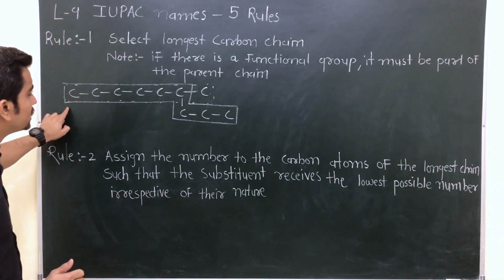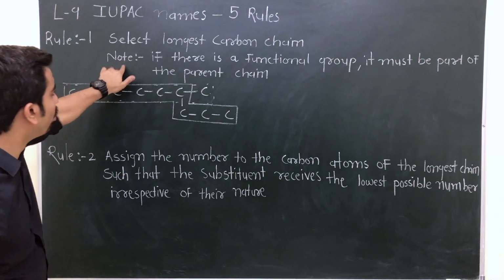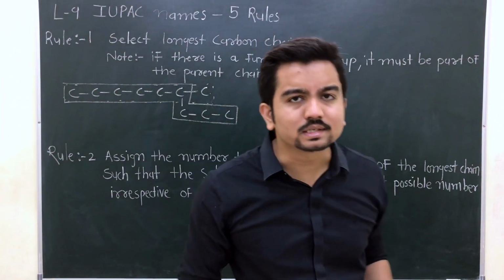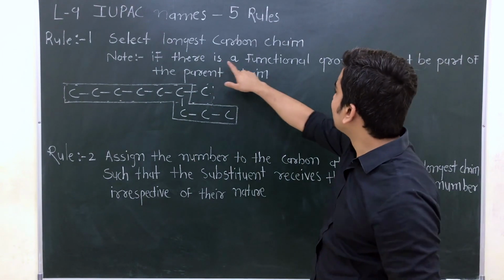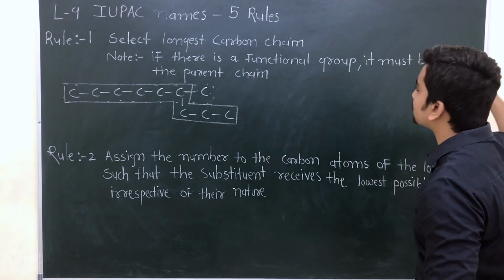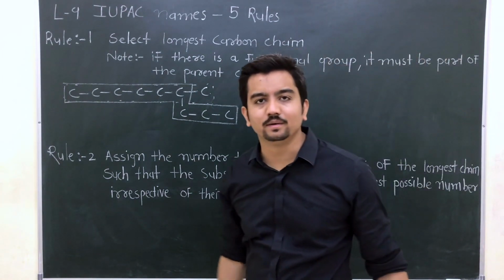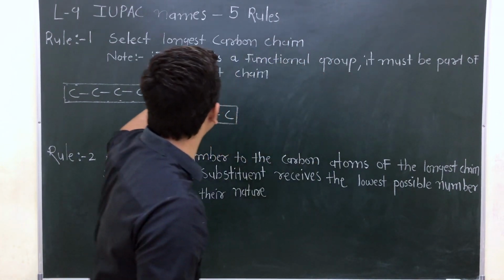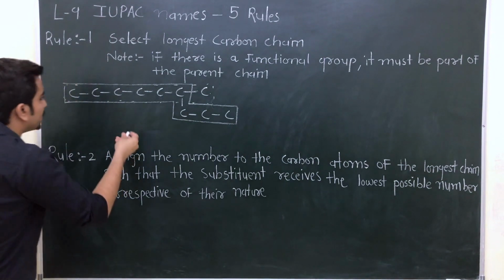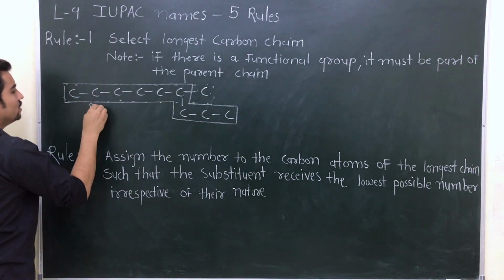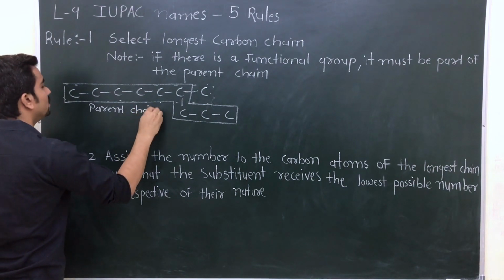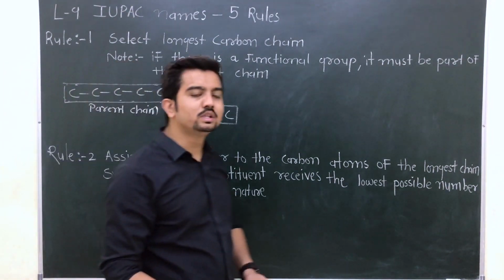So this is rule number 1. Now the note: that note will be very useful for the next sessions. If there is a functional group, it must be part of the parent chain. This chain is known as the parent chain.